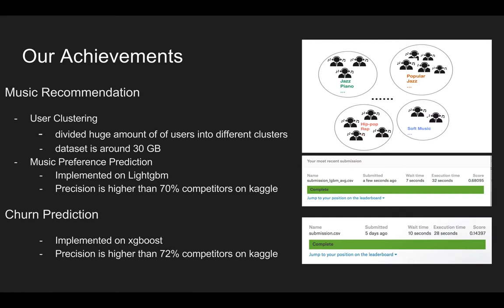And the second is the music prediction system. This machine learning system is built on LightGBM, and its precision is higher than 17% of competitors on Kaggle. So we think this prediction system is effective and efficient. And second, we also built a churn prediction system, and this system aims to predict whether a user will pay for his or her membership repeatedly after he paid for his membership first.